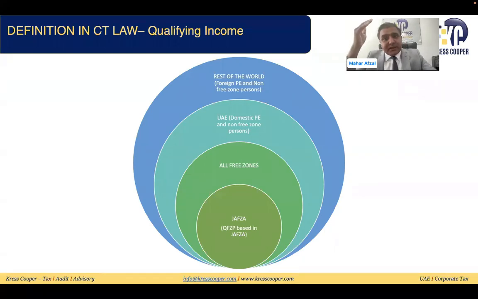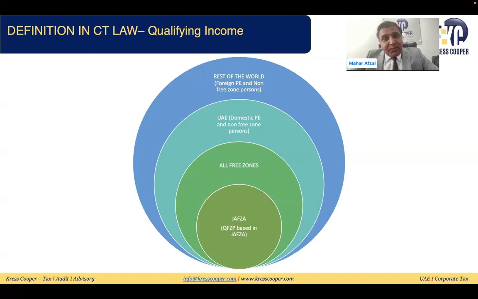The person can make the transaction with another free zone person, like JAFZA, like SAF zones, like ADGM, like DIFC. So within the Jafza, out of the Jafza with other free zones, or out of the free zone on the mainland, UAE mainland, or with the rest of the world. So these are the maximum 4 categories where the person sitting in the free zone can make the transactions.